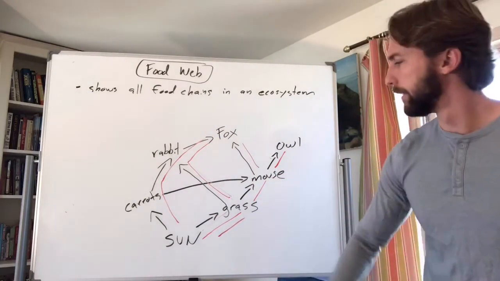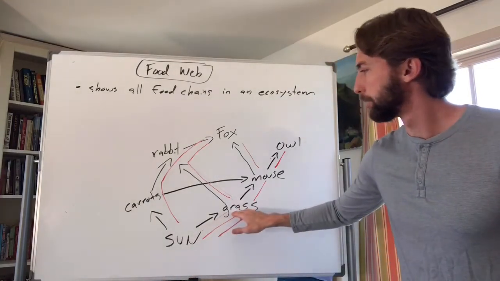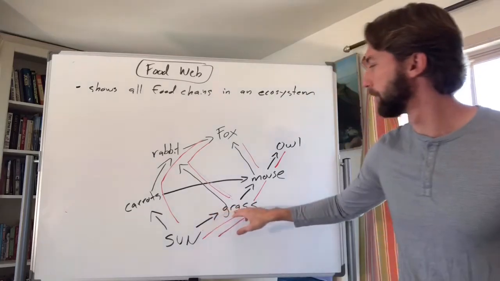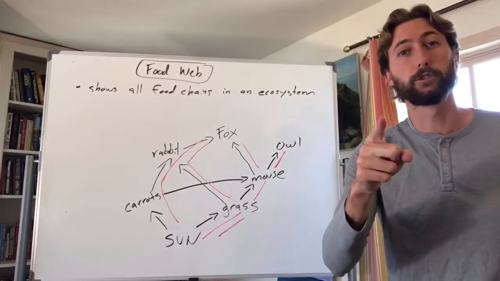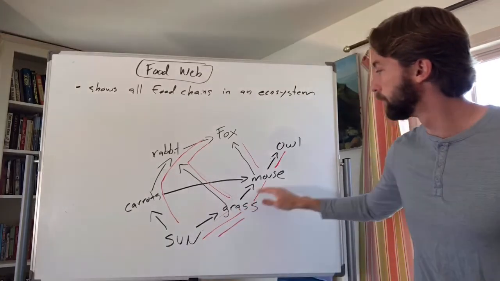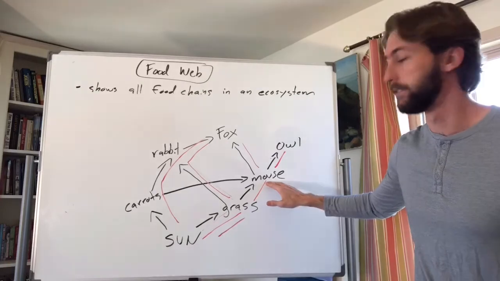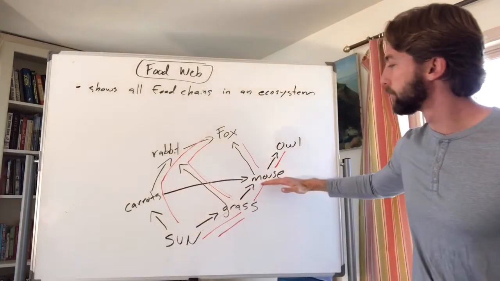Quick review, sun has all the energy. Right? Then we have our producers or autotrophs that make their own energy through photosynthesis, grass, carrots in this example. Then our primary consumer, so here's a mouse, this is our primary consumer, but what trophic level is it? 1, 2, second trophic level, right? So producers are the first trophic level, then we got our primary consumer, second trophic level.